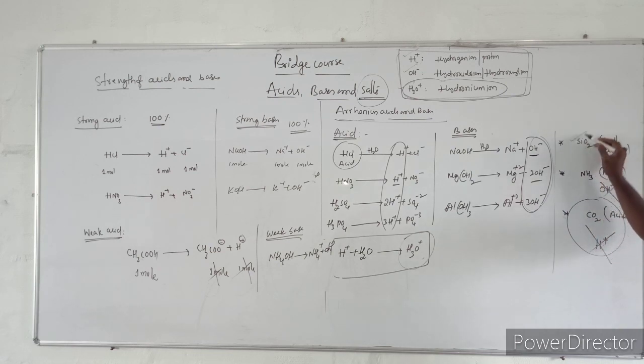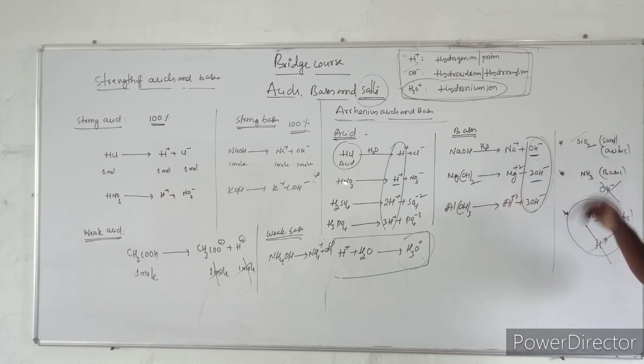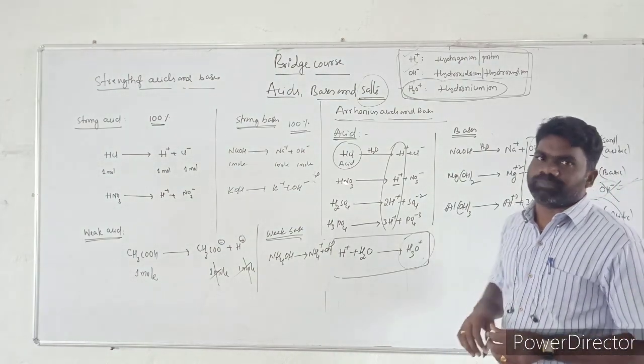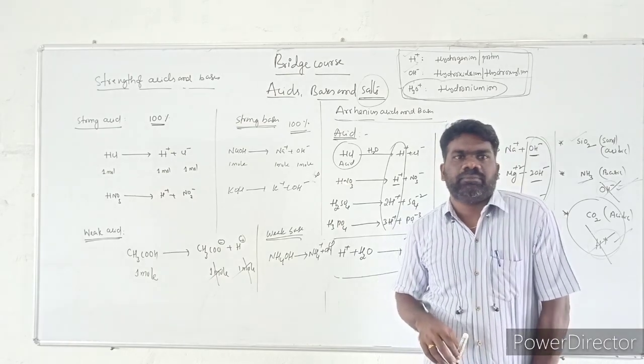Some substances are insoluble in water, but we cannot decide whether they are acidic or basic because we are applying water. The second is some compounds are basic in nature, even though they don't contain OH minus ion. And some substances are acidic in nature, even though they don't contain H plus ion. H plus is acid, OH minus is base. So these are certain limitations of Arrhenius acid base theory. So next time we will come up with another rich course topic.